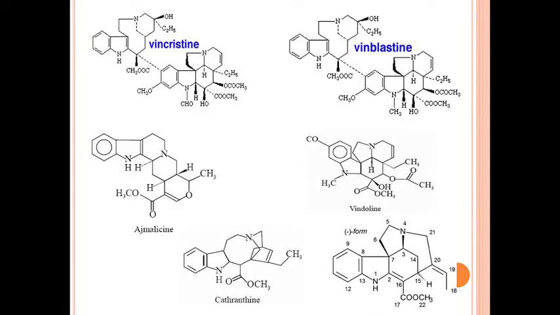Now you can see here, this one is the indole ring. This dimeric indole alkaloid has two indole rings. This one is the indole and this portion is the isoprene group.